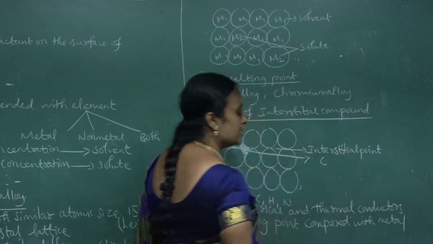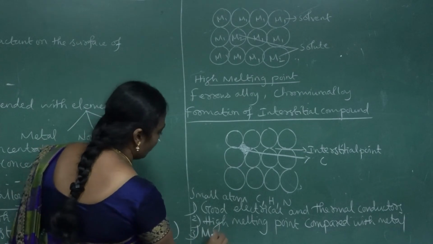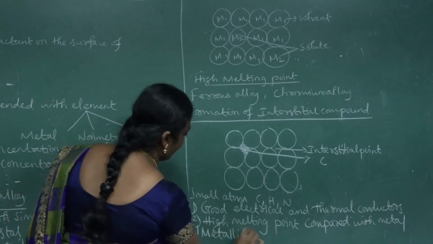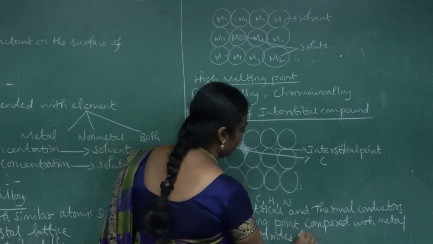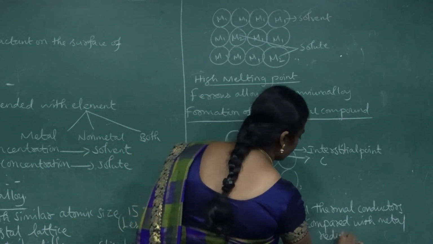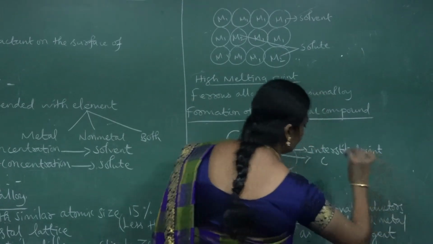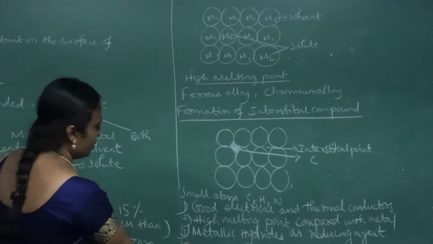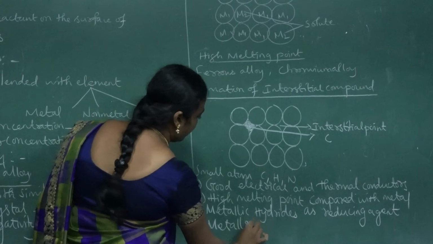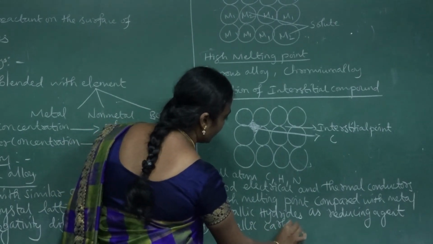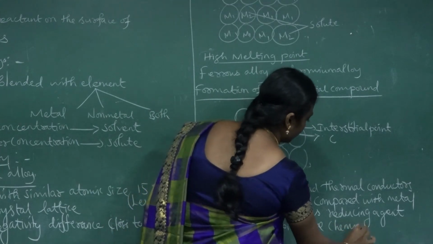In the form of metallic hydrides, they are used as powerful reducing agents. And metallic carbides are chemically inert.